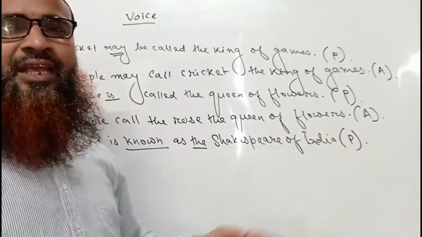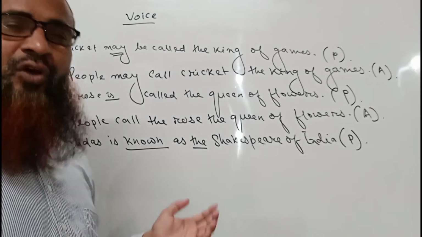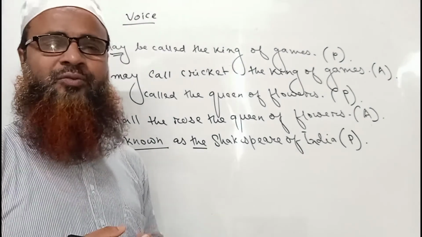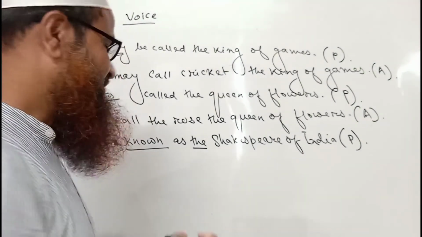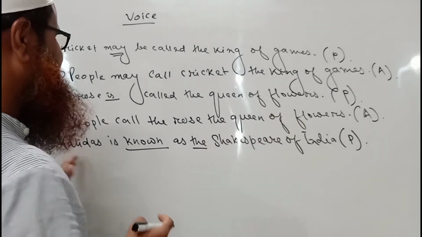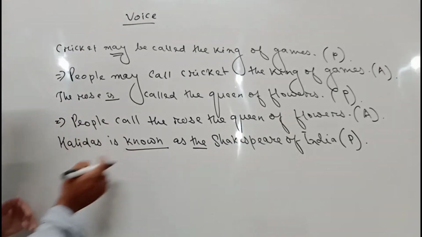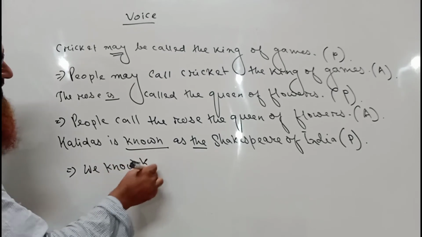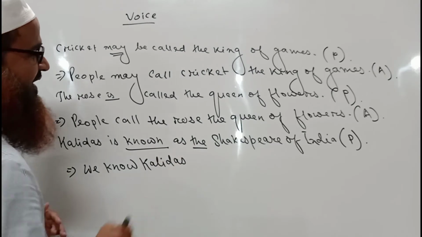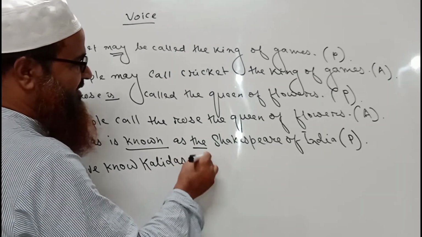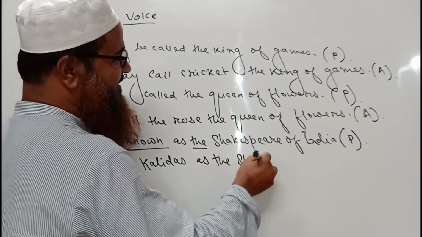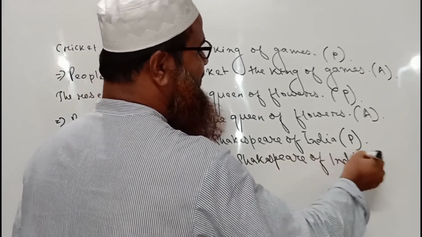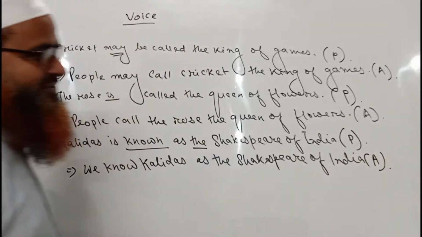When we use the verb "know" in passive voice, then we use the preposition "to" before the object. It will be in present indefinite tense. That is why it will be: we know Kalidas as the Shakespeare of India.